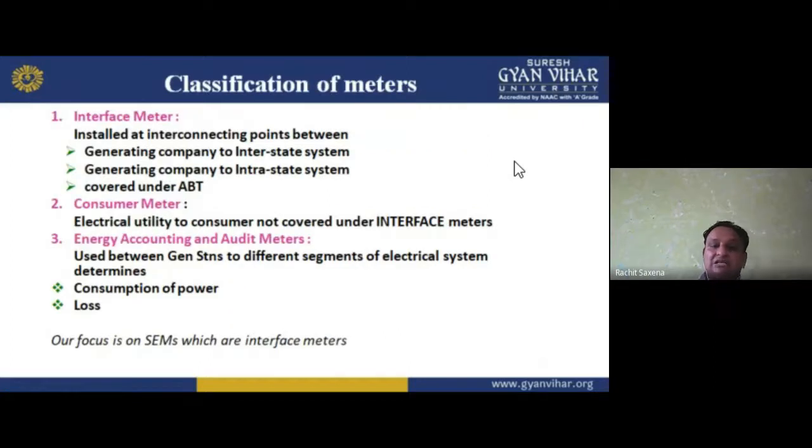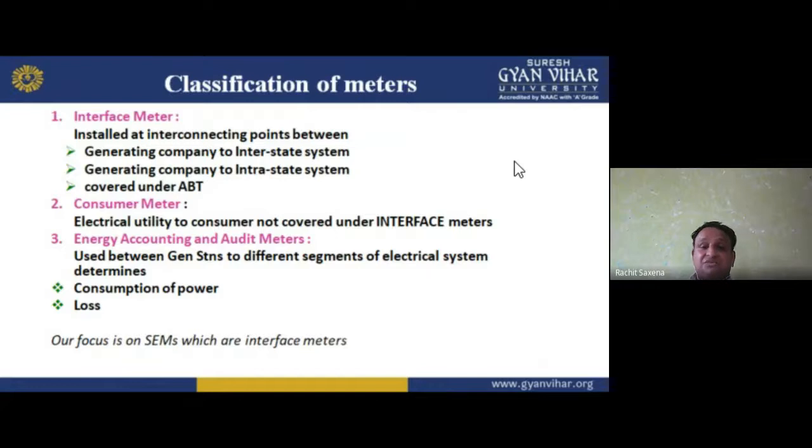Now, classification of meters. We have spatial energy meters. We have understood what types of electrical energy meter we have: basically electromechanical and electronic. How they work, I already told you. We find 7 components in them. Electromechanical and electronic meters have only analog data, which we convert into binary form. So these are all about electrical and electronic meters.